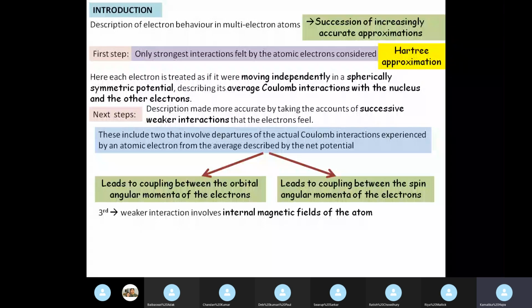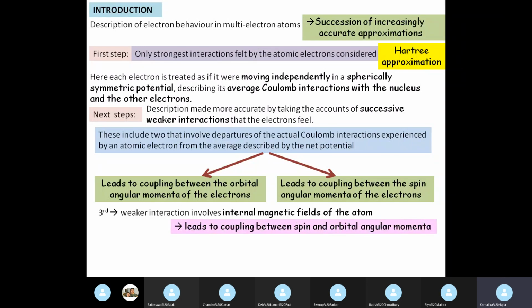So inside an atom, there are internal magnetic fields due to these charged particles. So the third weaker interaction involves the internal magnetic fields of the atom. This leads to the coupling between spin and orbital angular momentum.